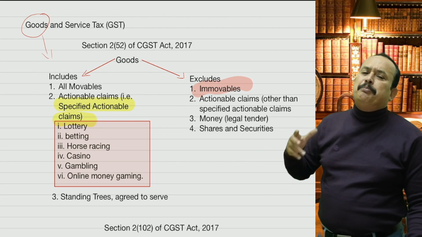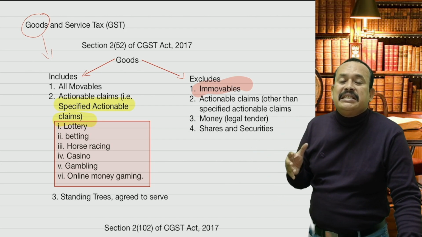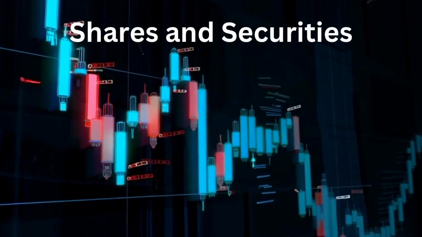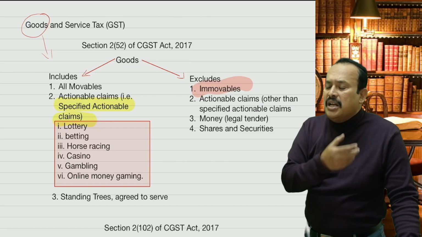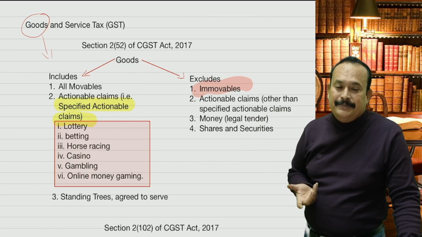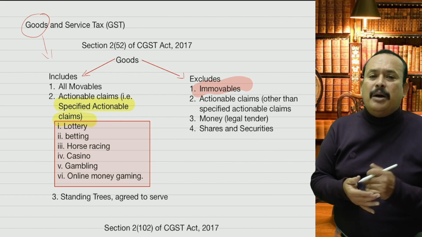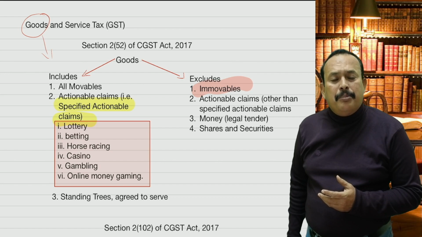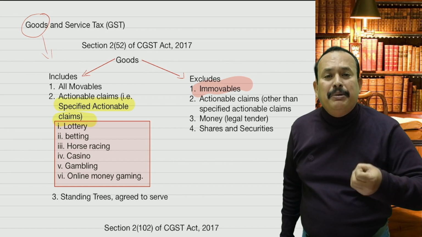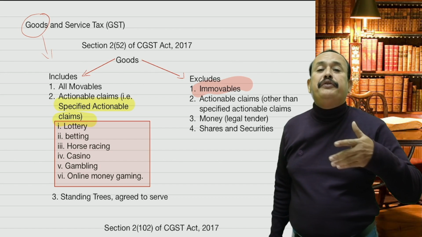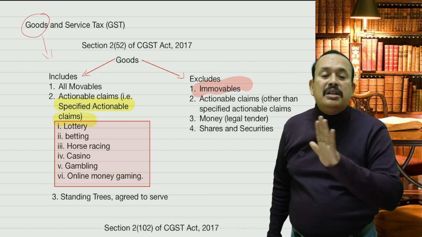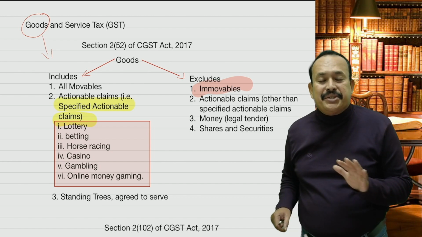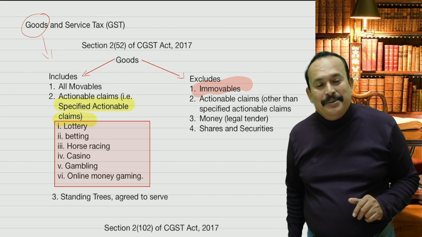Further, the supply of goods excludes shares and securities. Shares and securities are, of course, neither goods nor services. There won't be any GST applied on that. How to understand this, sir? For example, a limited company comes forward to issue an initial public offer, an IPO, for rupees 50 crores. It absolutely does not attract GST. Even if they get a premium thereon, no GST. Got the clarity, my dear sir?